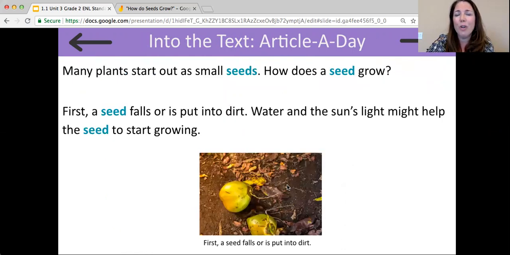All right, readers, read along with me as I read this text out loud. Many plants start out as small seeds. How does a seed grow? First, a seed falls or is put into dirt. Water and the sun's light might help the seed to start growing.